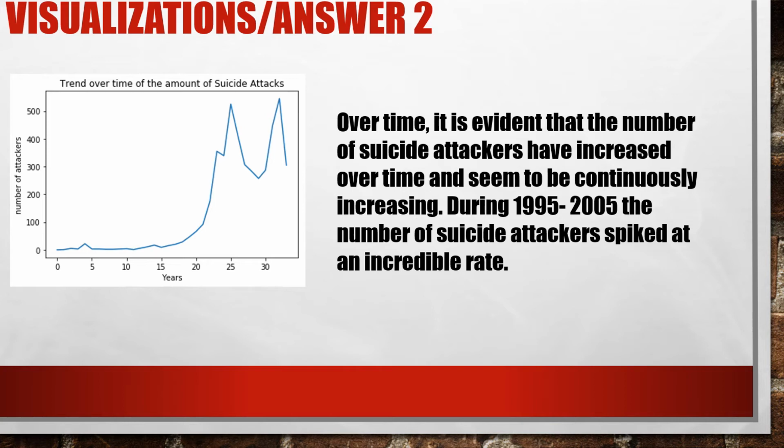Throughout 1995 to about 2005, the number tremendously spiked up. That was where it says about 20 and about 2000, and about 25. In that time frame, the number of suicide attacks spiked up to a different level. Governments might want to know this to figure out what they need to do if suicides are increasing or decreasing. It's going to help them figure out what to do.